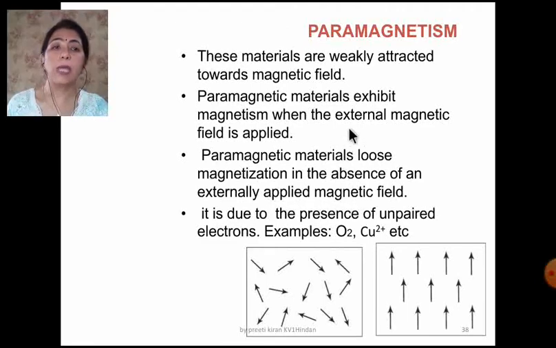They are weakly attracted as long as there is an external magnetic field, but in its absence they lose their magnetism. It is due to the presence of unpaired electrons that you have to keep in mind. Whenever there is an unpaired electron, the magnetic behavior will be paramagnetic, and when the electrons are paired, it will be diamagnetic.